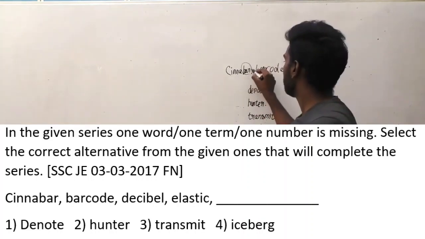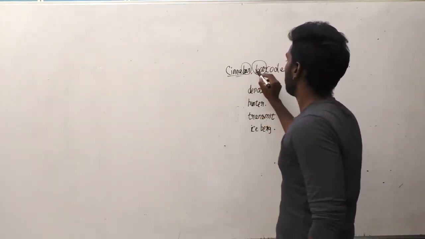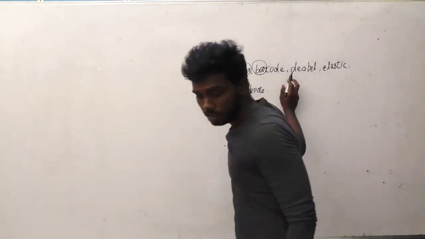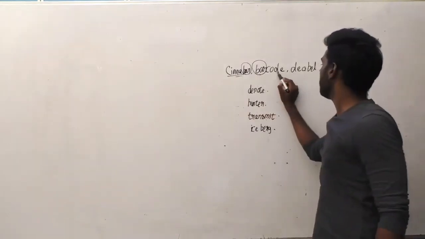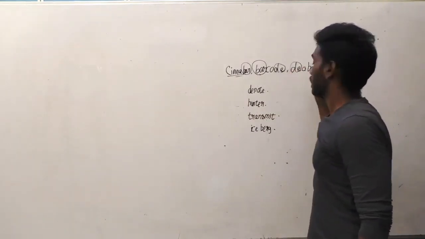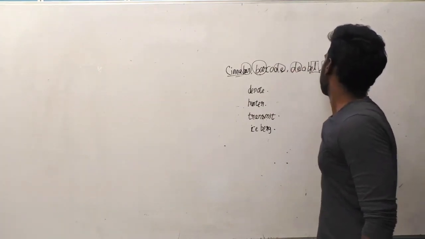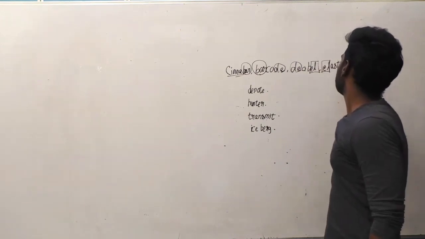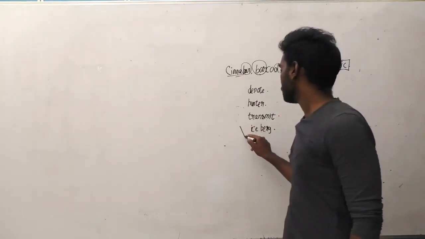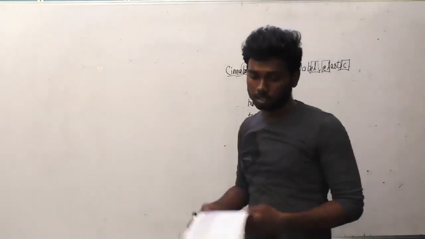See the options here. The last 3 letters of the first word are the first 3 letters of the next word. But when we compare the next letters, it is like DE comes for decibel, and in the next one EL comes for elastic. So IC is what comes in the option. Obviously the only option starting with IC is iceberg. This is the correct option here.